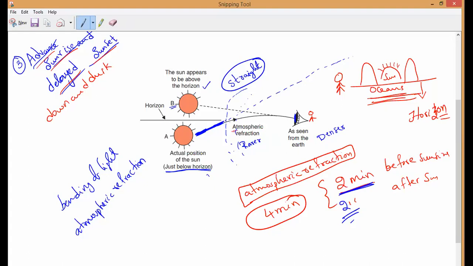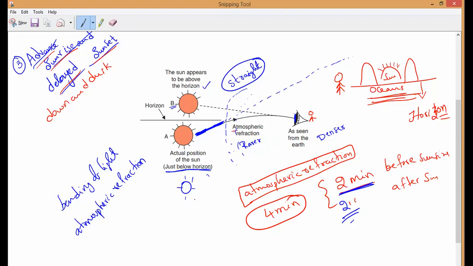Later, the sun will go a little bit more down. Then the light will not reach our eyes, it will go away from it. Is it yes or no, guys? That is the reason we cannot see the sun after that. This is what is called advanced sunrise and delayed sunset.